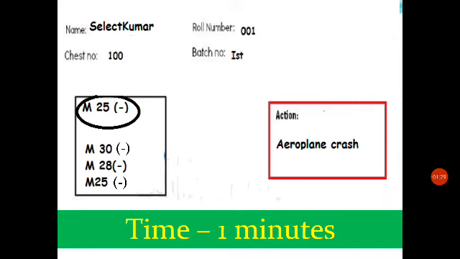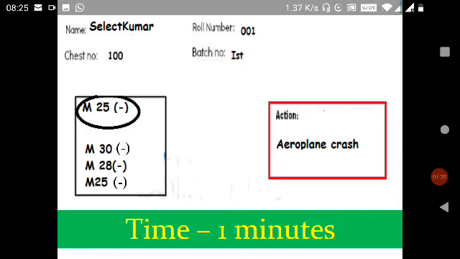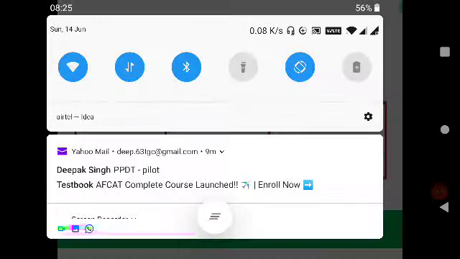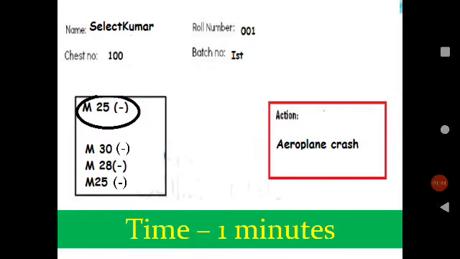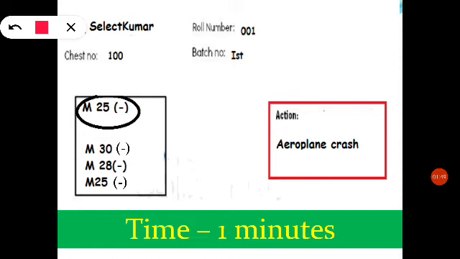So then I get another 1 minute to write the card. On this card I write my name, then my roll number, chest number, batch number. Then I have to write the moods of the characters. There's one M25, the pilot actually, who has jumped out of the plane. So I've shown his mood as negative. And there are 3 males who are watching from the ground, 30, 28, 25.